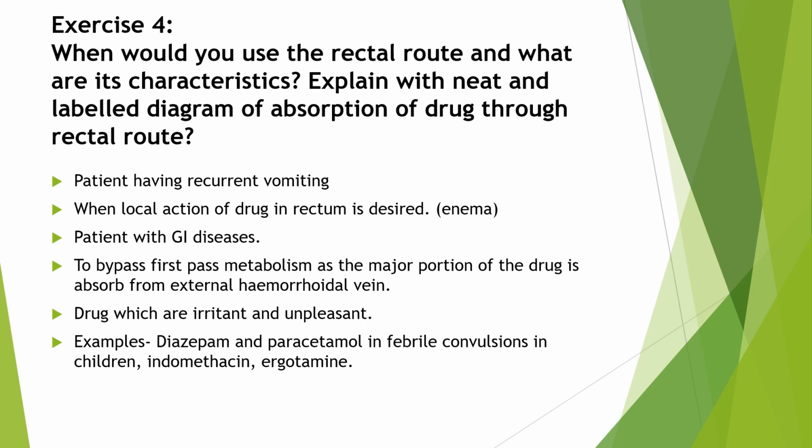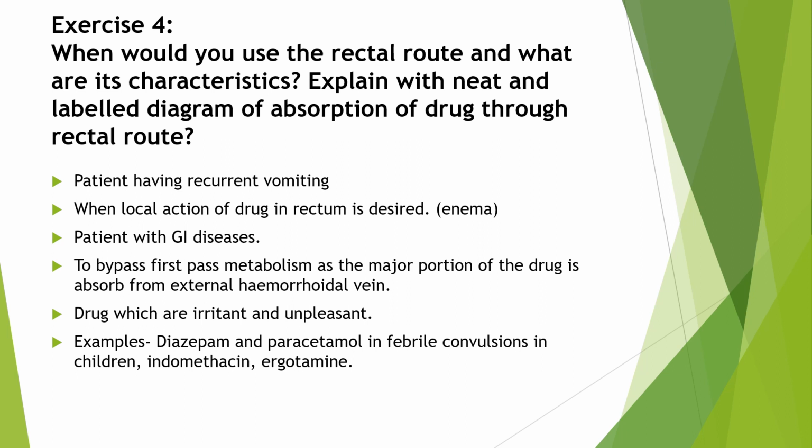When we require local action of the drug in the rectum, for example an enema, we will prefer the rectal route. It is also useful when the patient has gastrointestinal diseases.